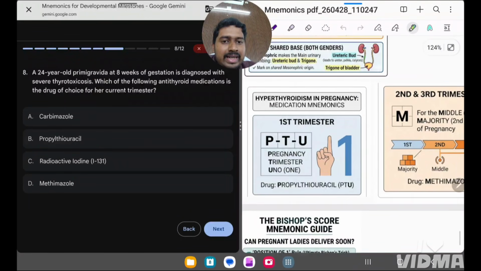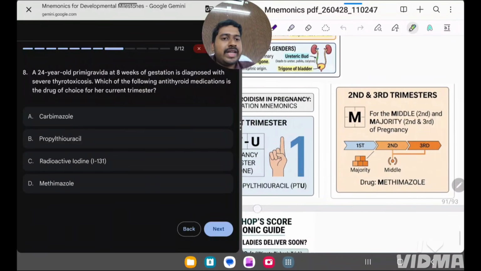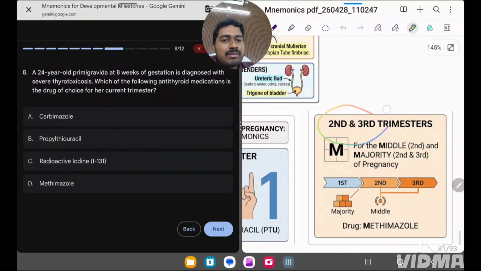See over here. In hyperthyroidism, in first trimester, remember as 1. Okay, so propylthiouracil, you know, PTU means uni. Okay, uni means what? 1. So that means in first trimester it is PTU, and in second and third trimester it is methimazole. M for methimazole, M means middle, that is second and third trimester.